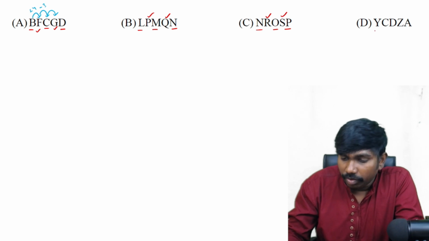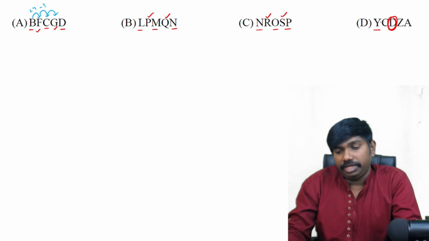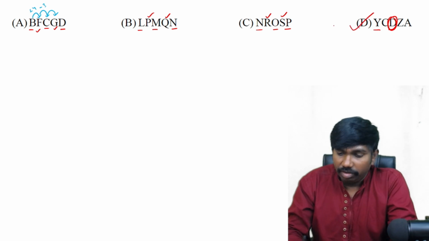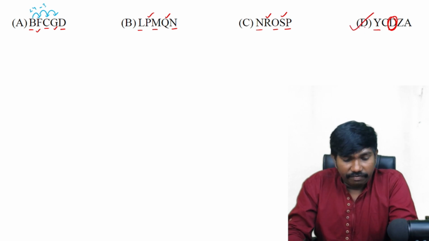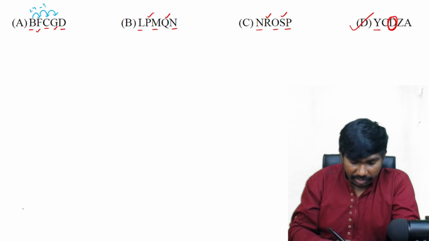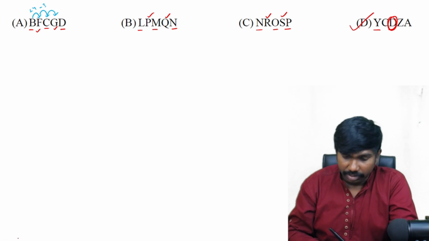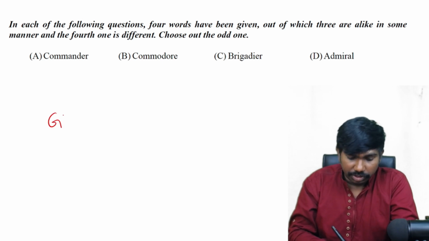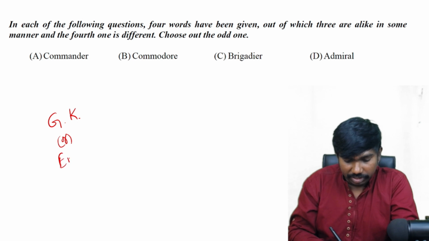Correct. Y, Z must be here, but Z is not there, right? So the answer is option D. All except option D, 5 letters are arranged in the same pattern. So here onwards, the questions are based on general knowledge or English subject. Okay.